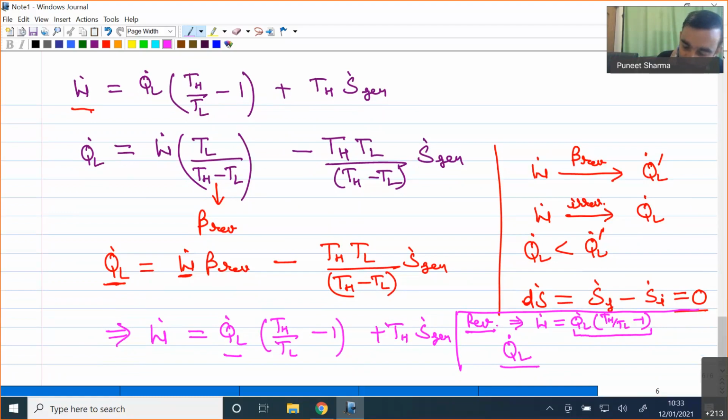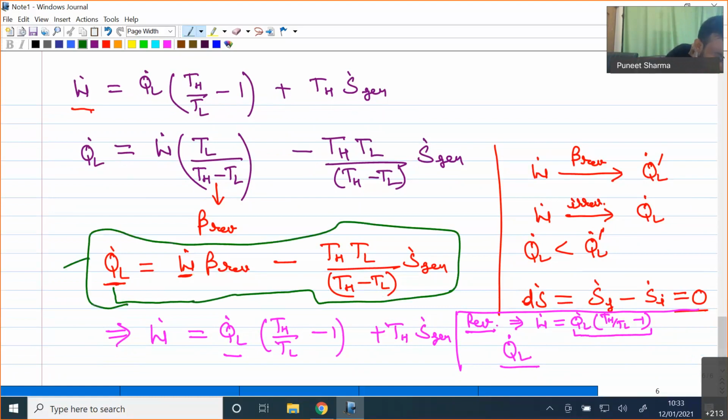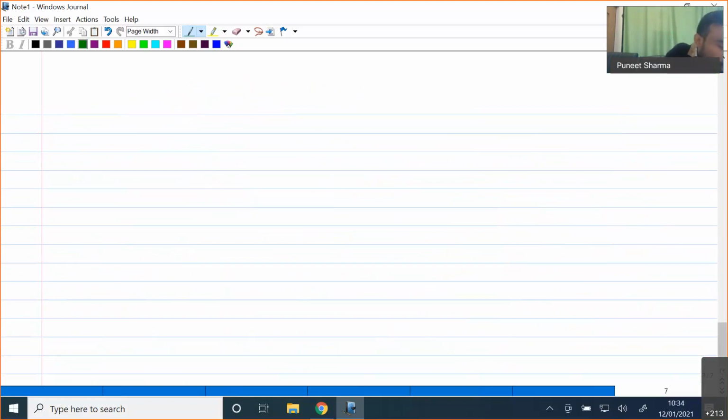Okay, so now finally what I am having is Q dot L equal to W dot into beta reversible minus TH TL divided by (TH minus TL) into S generation. And combinedly if I write, I can say that Q dot L will be nothing but equal to beta actual times W dot, where W dot is the actual work done. So this I can write for my actual device, and beta actual will be less in comparison to beta reversible. Now let us go one step ahead.